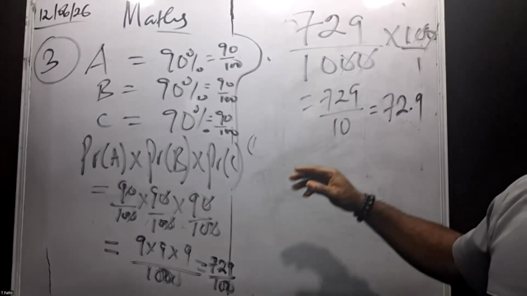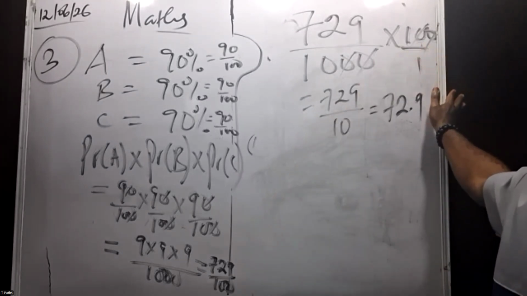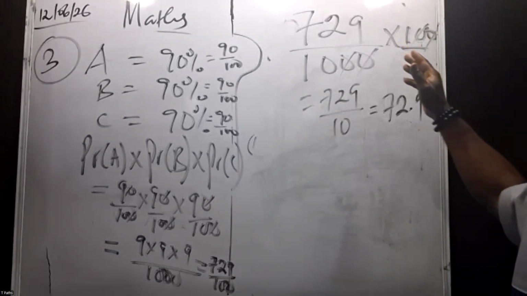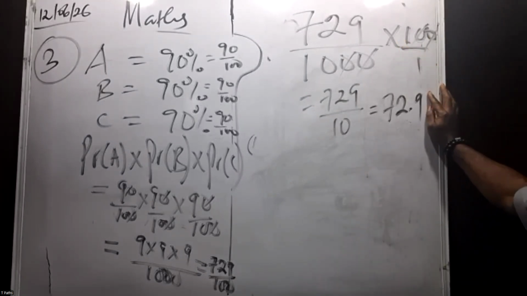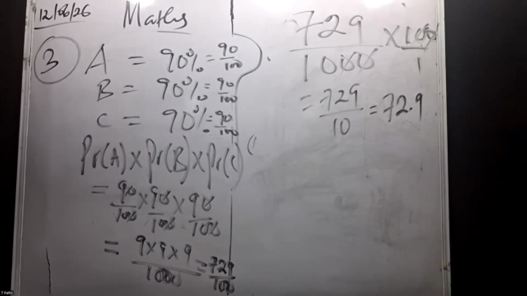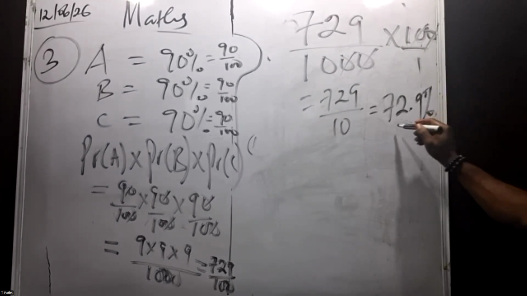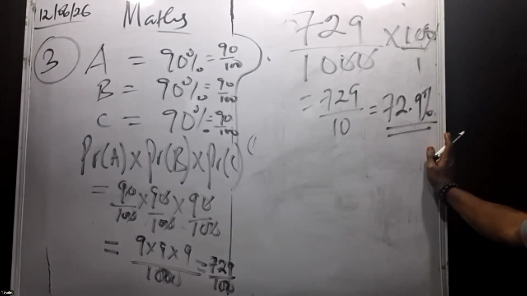Anytime you are multiplying a fraction by 100, when you have gotten your answer, you leave it in percentage. So 72.9%. 72.9 what? Percent. Do you understand it?